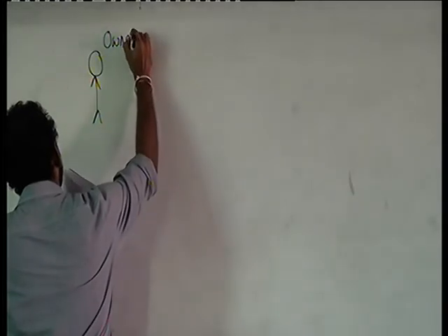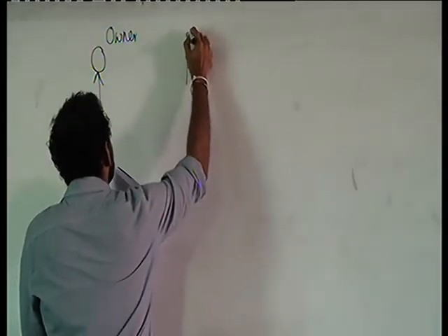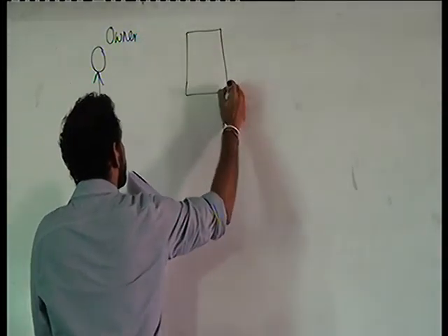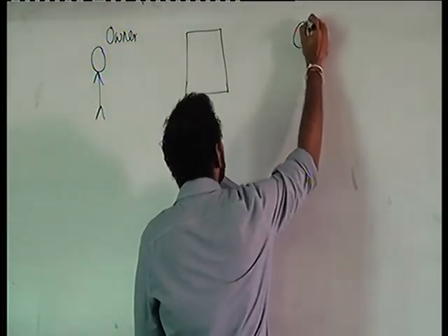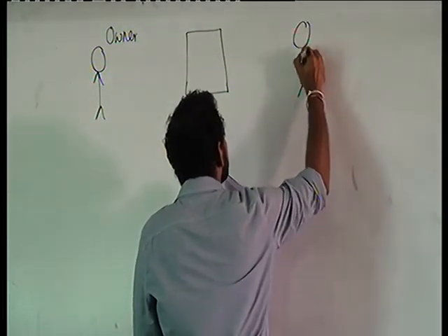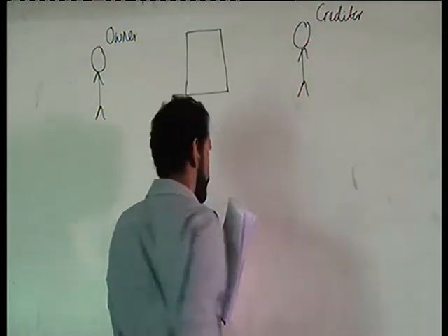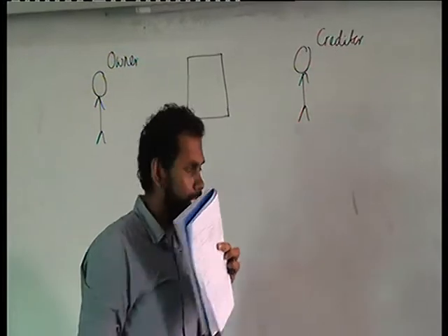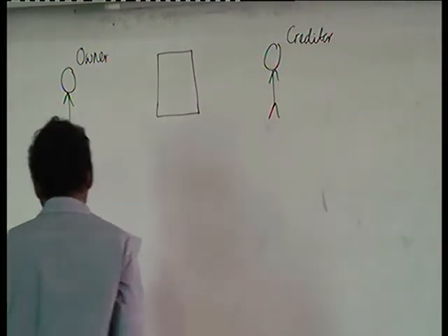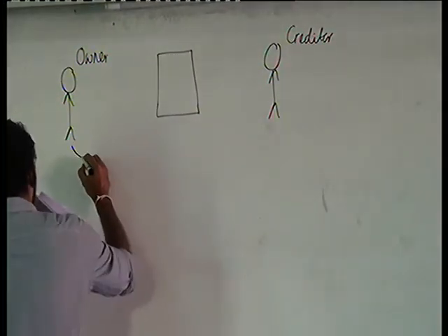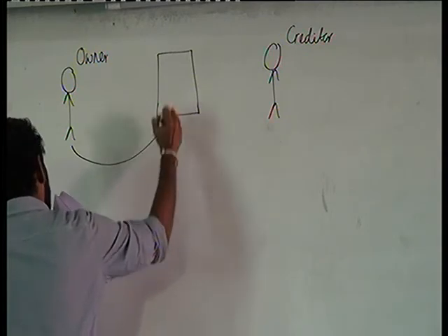If we look at the transaction, how it has happened, this is what has happened. Now there is the owner of the business. So here, owner has given cash to the business.